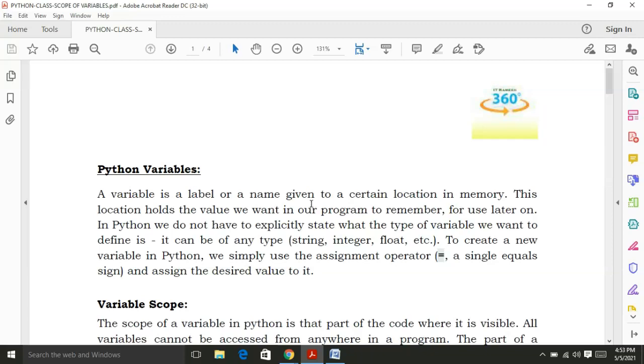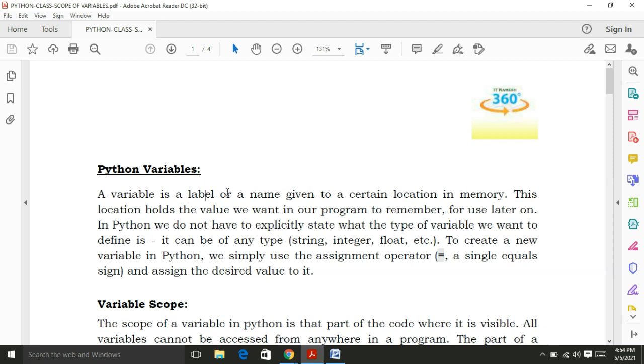Now I would like to explain one more Python concept, that is about the scope of the variables in Python. Here I would like to explain first of all what is a variable and then variable scope. We know that the variable is a label given to a certain memory location. This location holds the value we want our program to remember for later use.